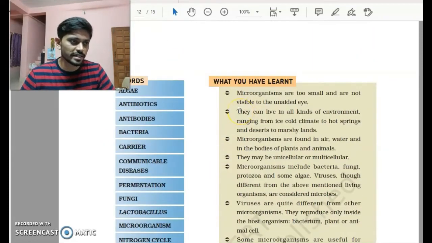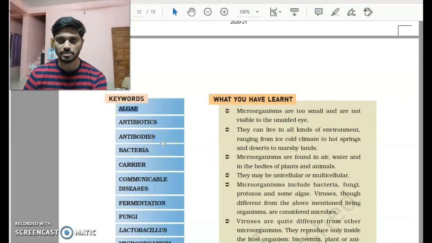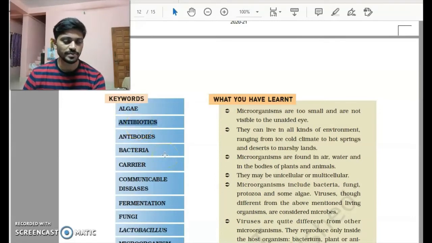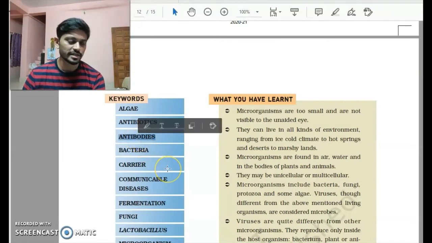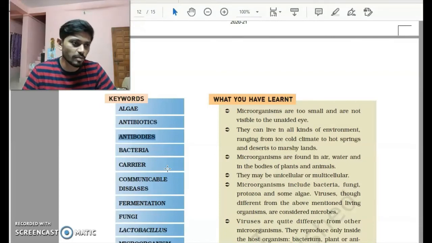Now let's see what we studied in this chapter. So what is an algae? We know algae is a type of microorganism. We have antibiotics. Antibiotics are the medicines which are injected into our body to fight against harmful bacteria. Antibodies: when harmful bacteria or microorganisms enter our body, it creates antibodies which fight against this incoming bacteria or microorganisms. So these are called antibodies.